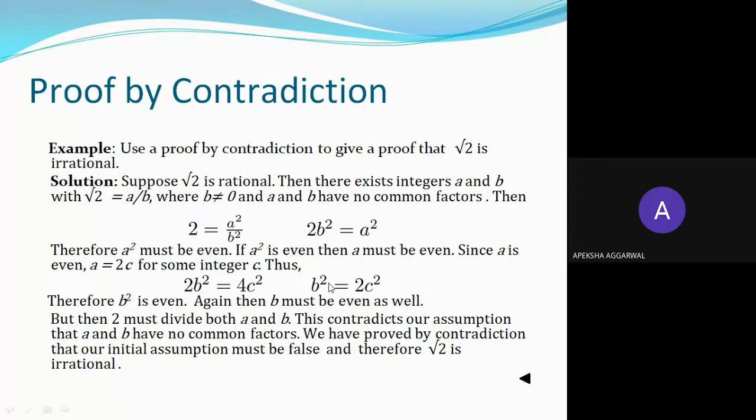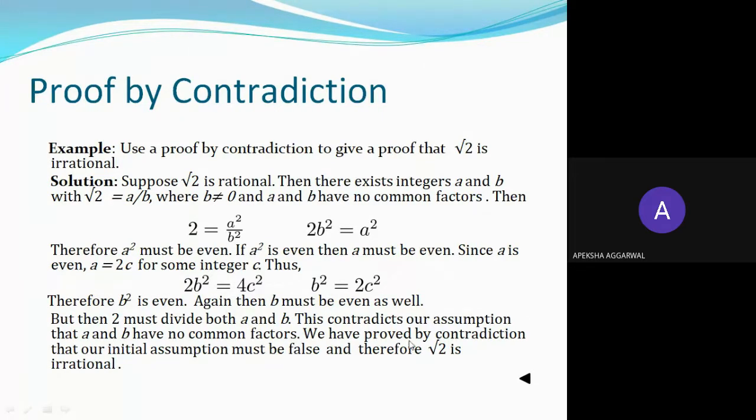Now a was even, b was even, so 2 is common. We assumed initially that root 2 is equal to a by b with no common factors, but right now you have common factor 2, which contradicts our assumption that a and b have no common factors.